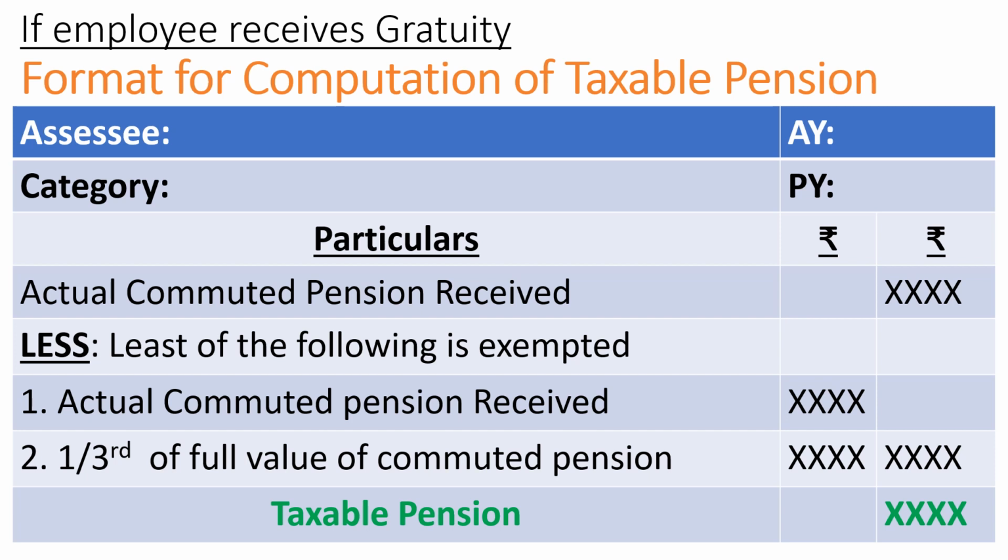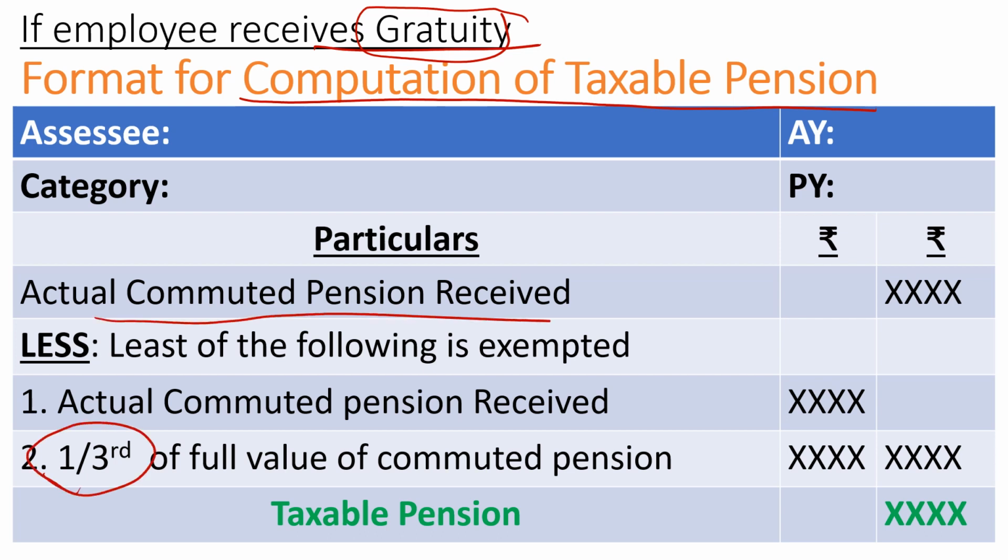This is the format for commuted pension, and this is the format for computation of taxable pension. If he receives gratuity, here 1 by 3, same as usual, out of the actual pension received we are going to deduct two points. The first point is the actual commuted pension received, same as before.